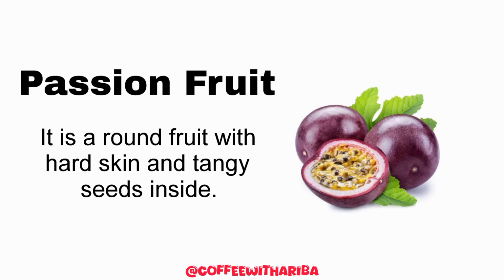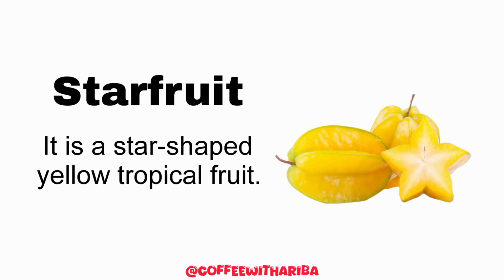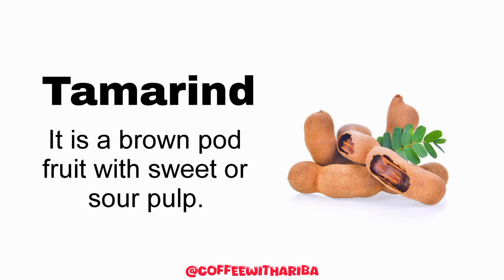And next one is passion fruit. It is a round fruit with hard skin and tangy seeds inside. The next fruit is star fruit. It is a star-shaped yellow tropical fruit. The next fruit is tamarind. It is a brown pod fruit with sweet or sour pulp.